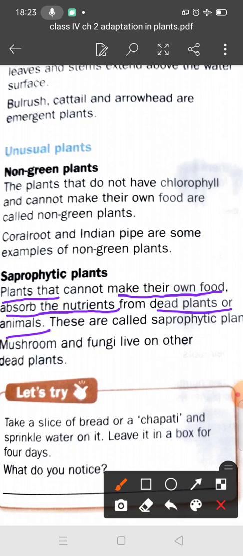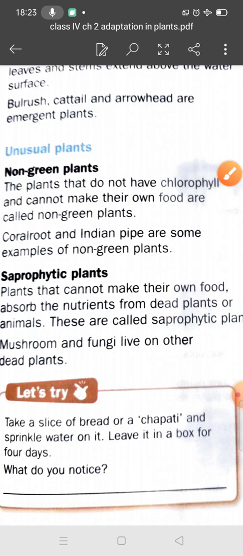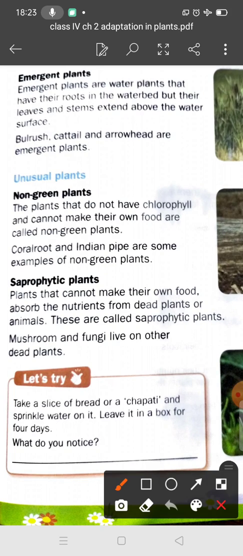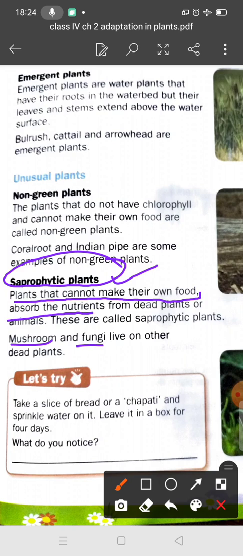These are called saprophytic plants. For example, mushroom and fungi are saprophytic plants.